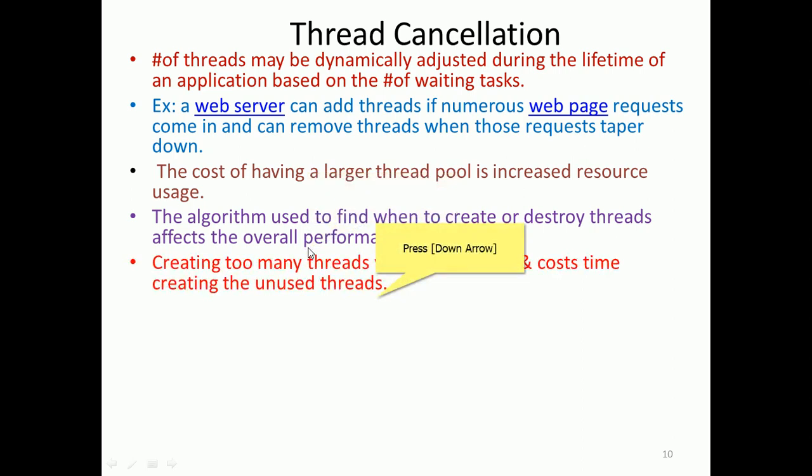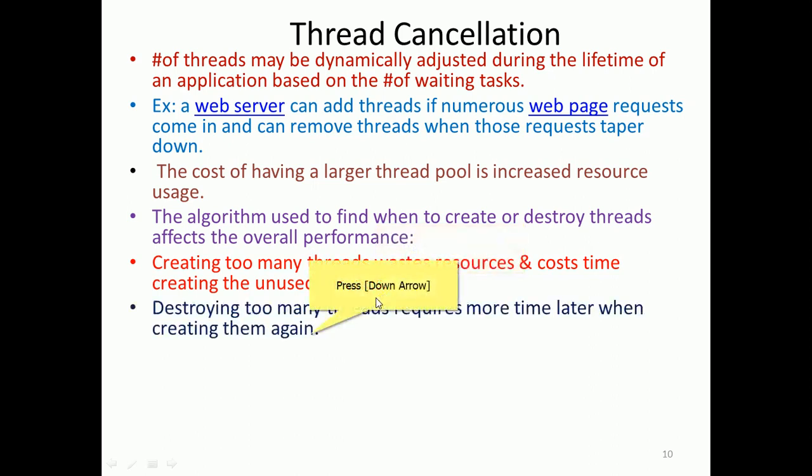So creating too many threads wastes resources and also time, and leaves unused threads, right? Creating more threads is time consuming. Destroying, eliminating, removing those threads also requires more time, and later creating them again. They are created and need to be destroyed, so that is also required.